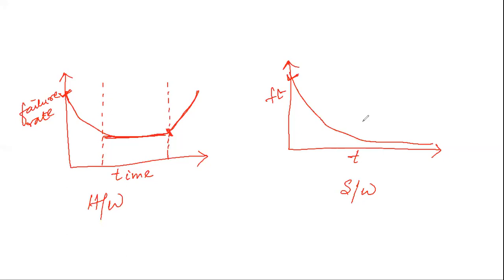After some time, the software will become obsolete because new versions come. Once anything is declared obsolete, we will not be bothered about whether the use of that app is giving us errors or not. So this is the concept about the software and the hardware reliability curve.